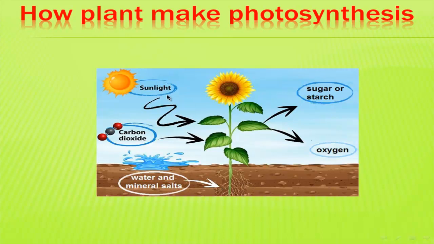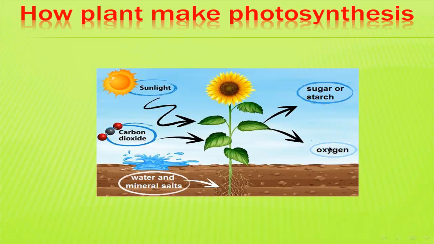All these things are mixed together to produce the food for the plant and the oxygen for the living organisms. The plant food is sugar and starch that help the plant to grow. Oxygen helps the living organisms for respiration.